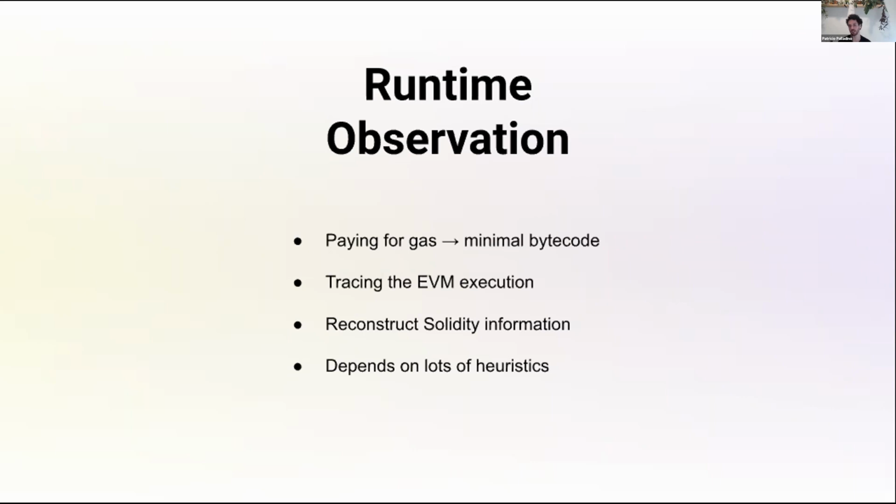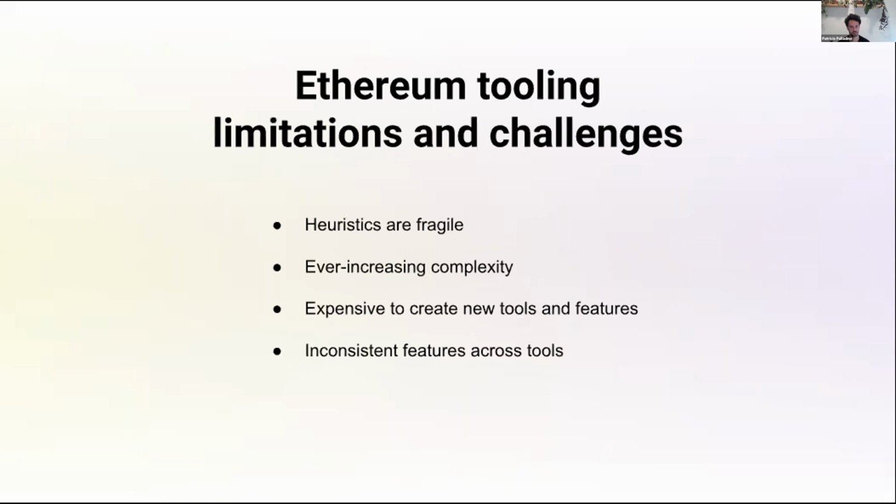And this is, in fact, a ton of work to build and has some limitations that I'm going to explore next. The first one is that relying on heuristics is extremely fragile. They are built super ad hoc for every version of Solidity.